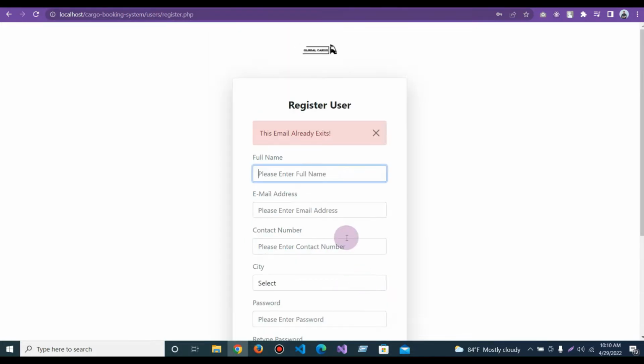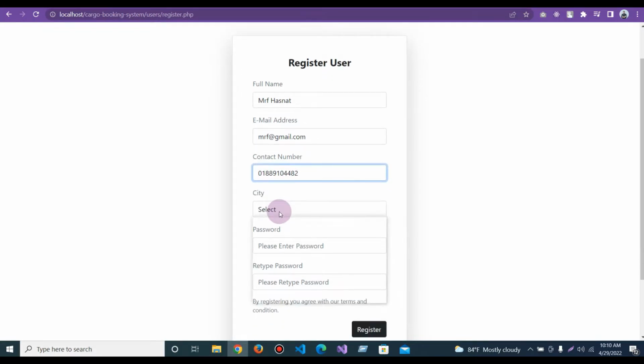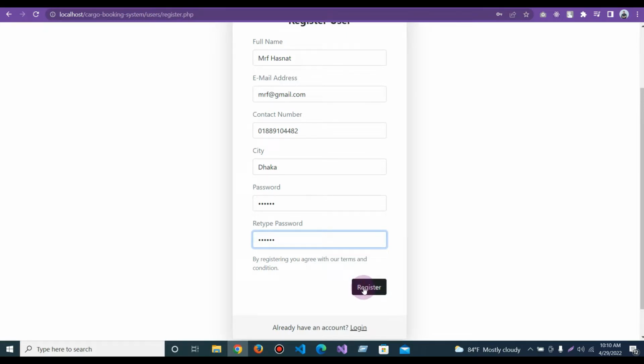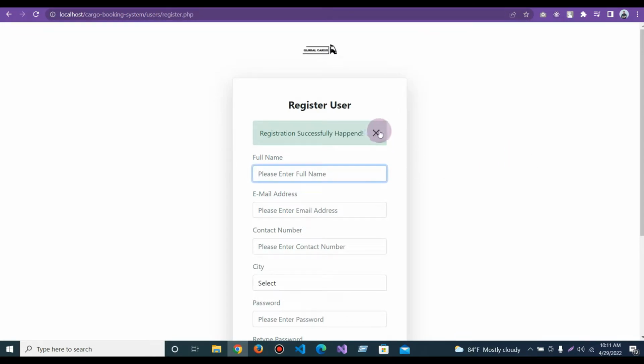If I click on register, here you can see that this email already exists. That means that we need to register with a unique mail. And password and retype password need to match, otherwise it will show an error. Now if I click on register, then I can see a successful message: registration successfully happened.